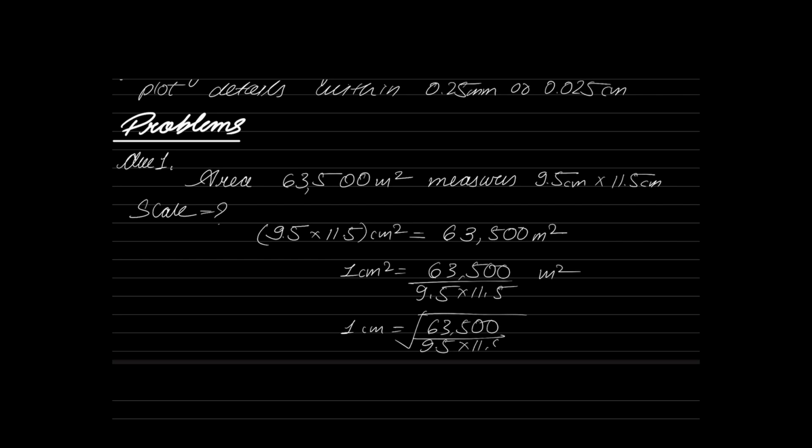Solve this problem. A plan was drawn to a scale of 1 centimeter equal to 20 meters.